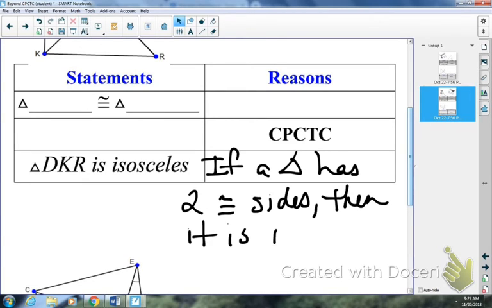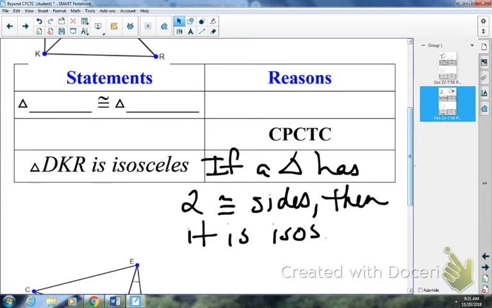then it is isosceles. So normally on our note card it said if a triangle is isosceles, then it has two congruent sides. This is just the converse of it, the other direction. If a triangle has two congruent sides, then it is isosceles. So if one of your proofs tonight ends with the triangle being isosceles, this is going to be your reason. Now, don't get me wrong, they're not going to be this short. You're still going to have to prove the triangles congruent first, like we did yesterday. Then you're going to have your CPCTC step, and then whatever you're trying to prove at the end.